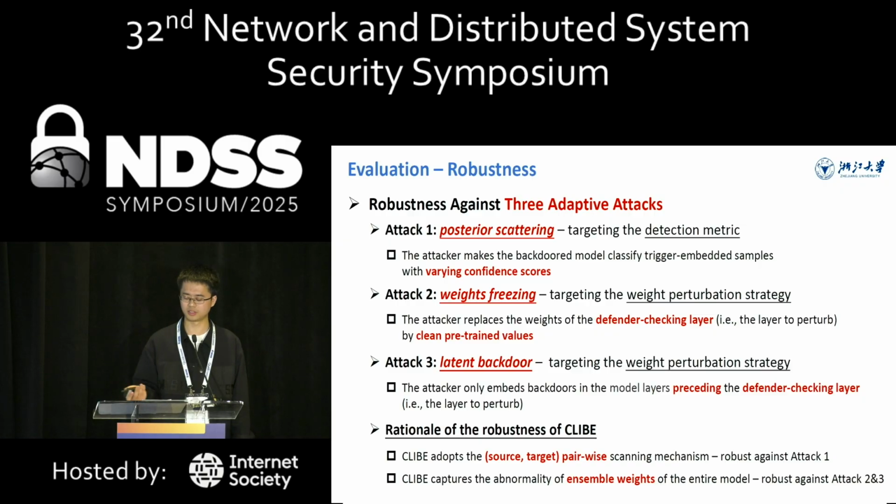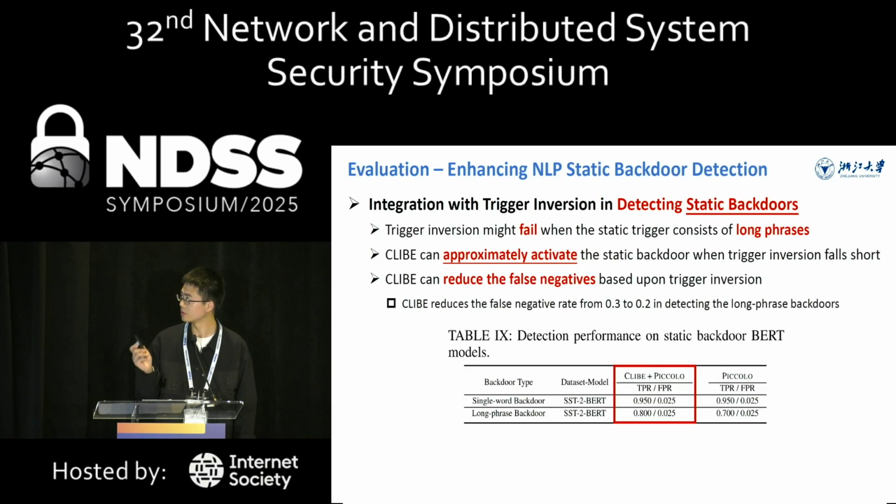CLIBE is robust due to the following 2 mechanisms. First, it adopts a pairwise scanning mechanism for each source class and target class pair. This makes it robust against the first adaptive attack. Second, CLIBE actually captures the ensemble weight abnormalities of the entire model. This makes it robust against the weight freezing attack and the latent backdoor attack.